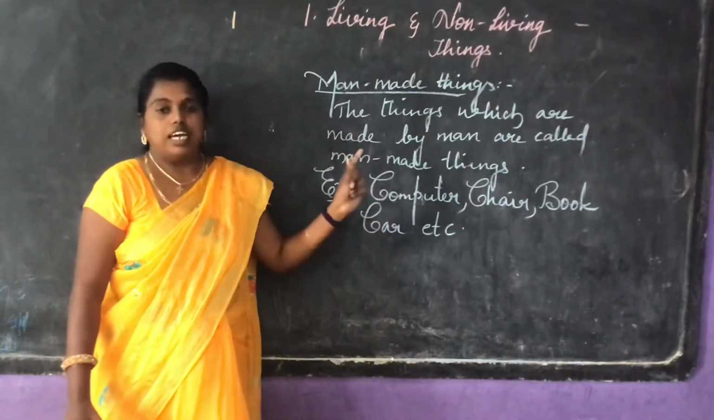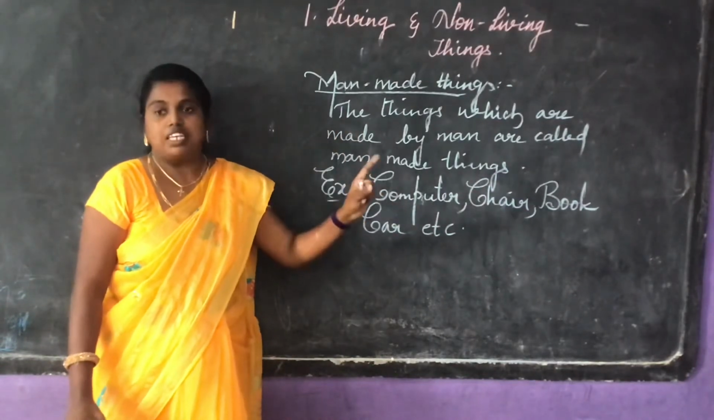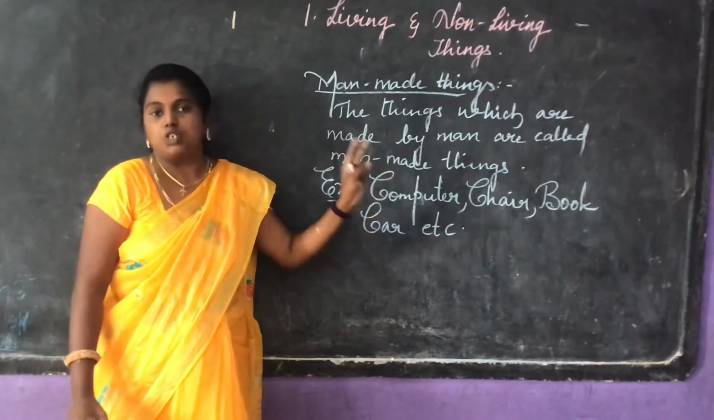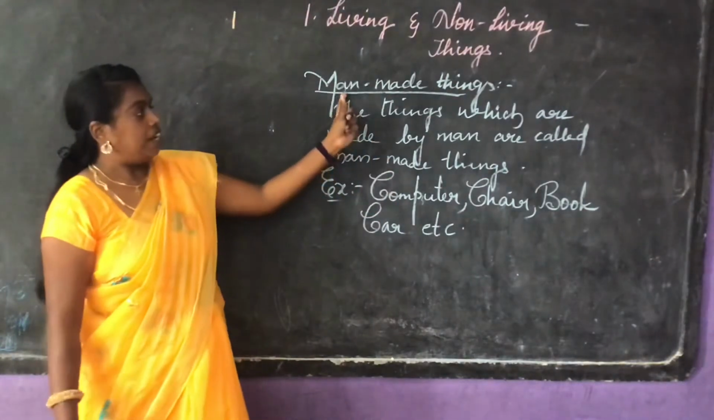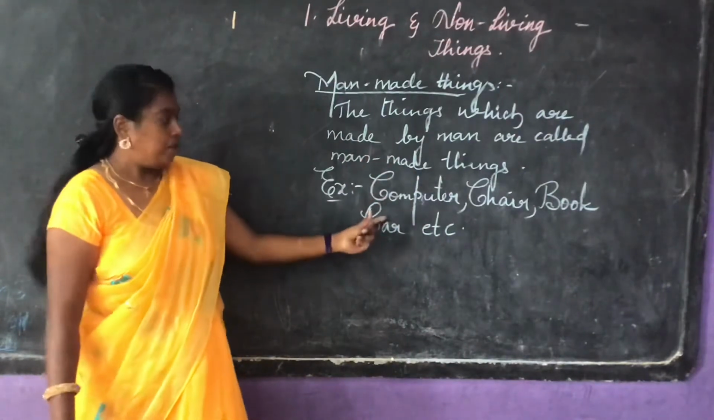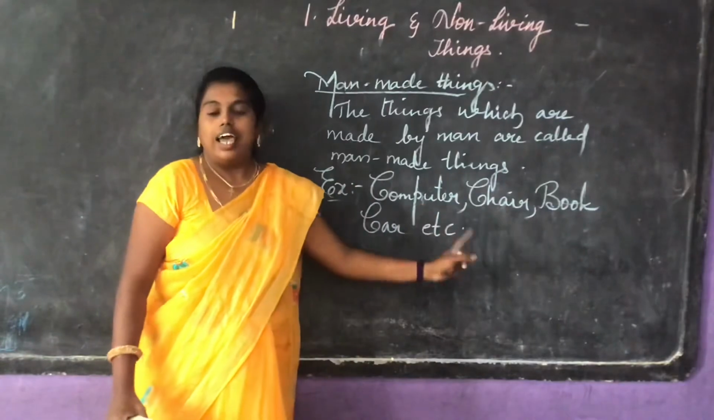As just now I said about natural things, natural things are classified into two types. The very first one is living things, and coming to the second one is non-living things. And man-made things are nothing but those which are made by man. Examples are computer, chain, book, car, etc.